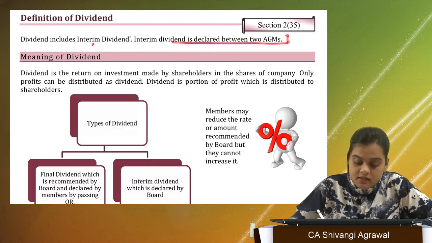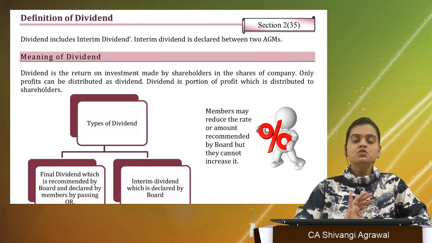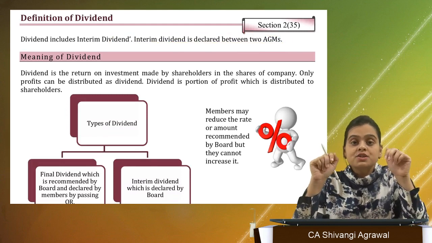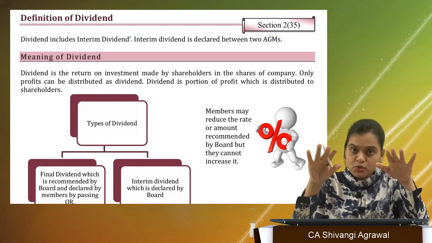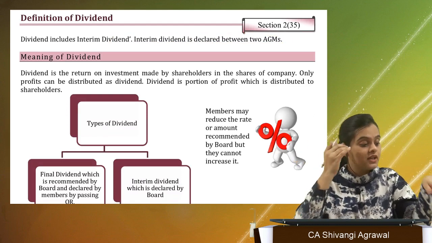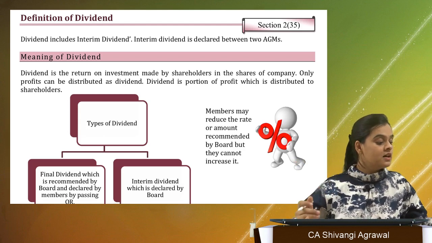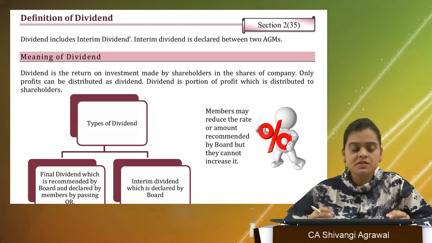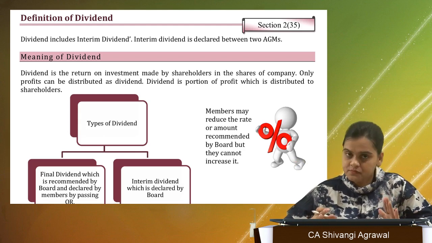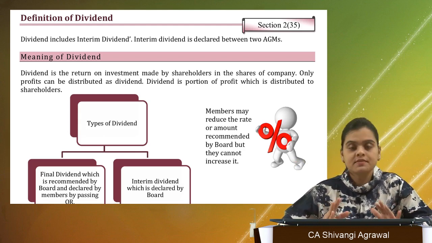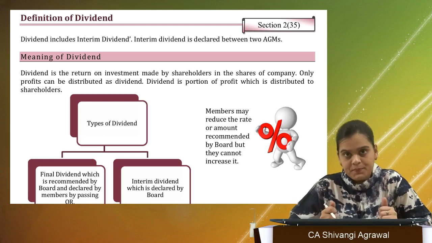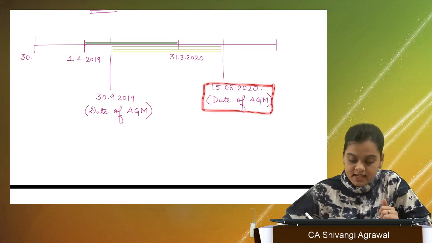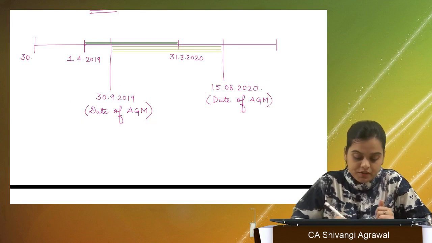Interim dividend is declared between two AGMs. It is nowhere written that it is declared in a particular financial year for that particular financial year. No, my dear, it is declared between two AGMs. That means even after the end of a financial year, it can be declared for that particular financial year. Interim dividend can be declared at any point of time. Final dividend is declared at AGM, that is at this particular date or at this particular date.